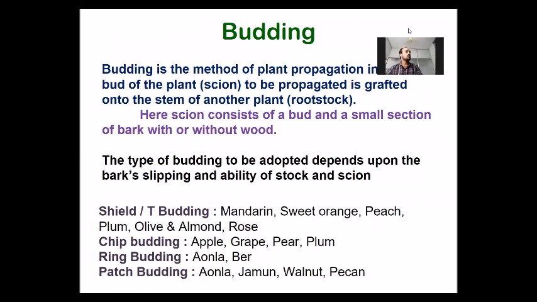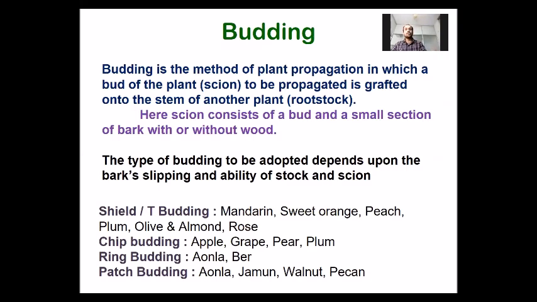Yes, okay. So now the definition of budding. As a definition of budding we can say budding is a method of propagation in which a bud of a plant, which is known as scion, is grafted or united to the stem of another plant, which is known as rootstock. In the budding method,